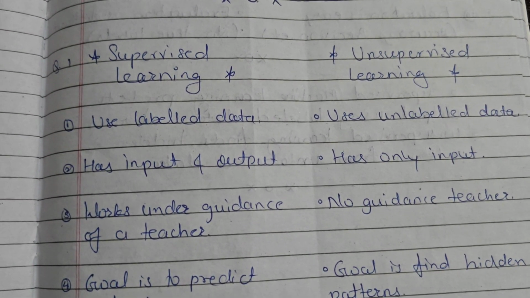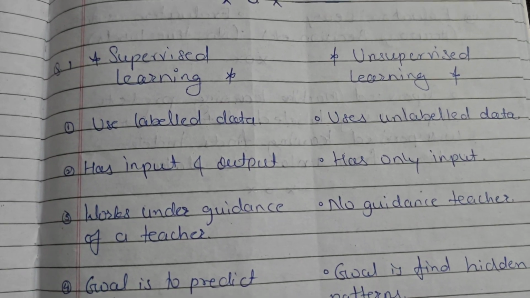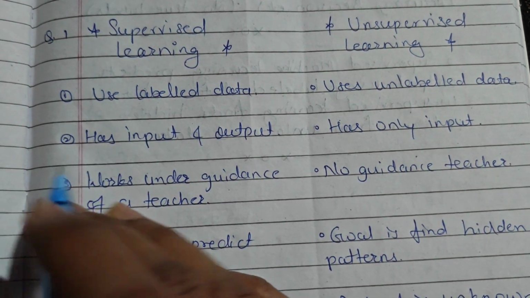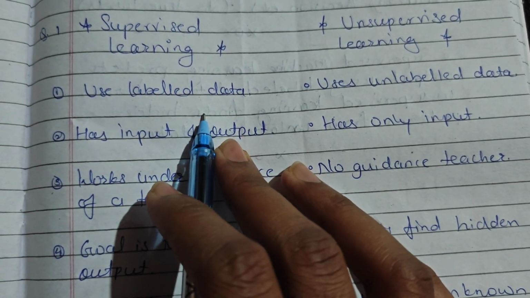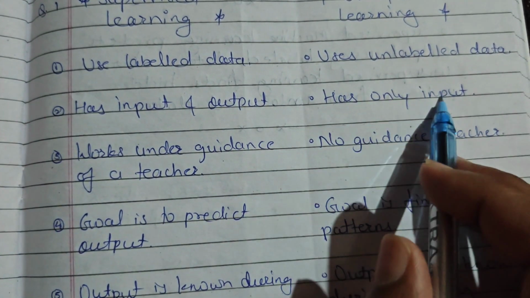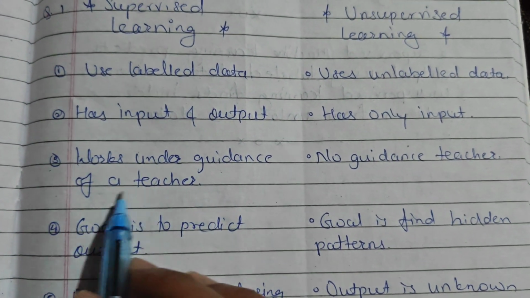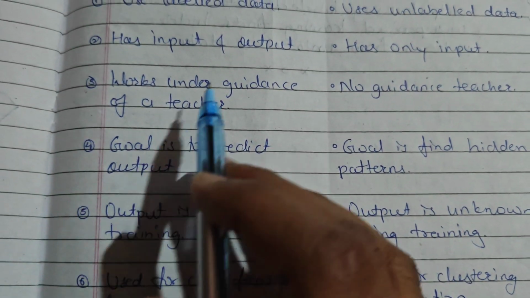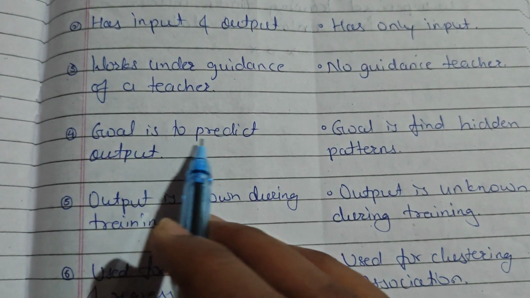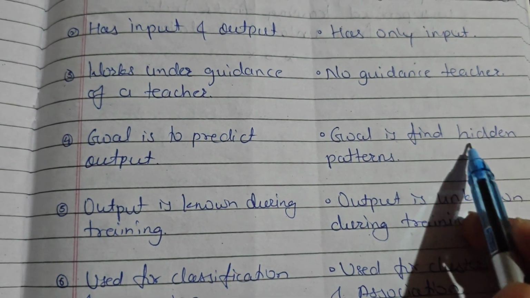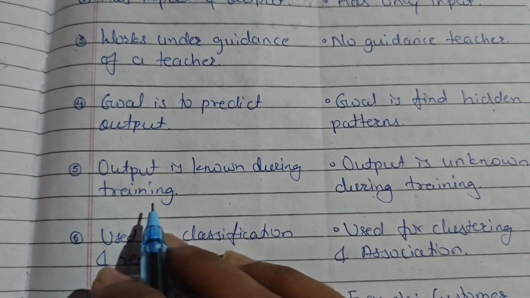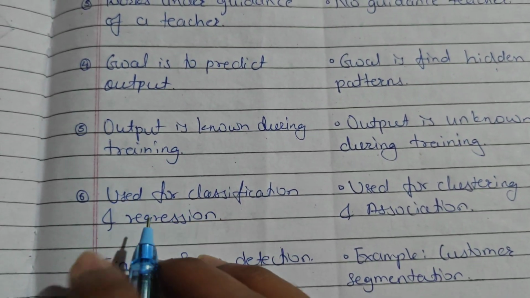We will see the difference between two major types of machine learning, that is supervised learning and unsupervised learning, in 10 bullet points. So the first point is: supervised learning uses labeled data, unsupervised learning uses unlabeled data. Labeled data means it has input and output; unlabeled has only input. Supervised works under the guidance of a teacher, unsupervised has no guidance of a teacher, because supervised has output too, but unsupervised doesn't. The goal of supervised learning is to predict the output, and the goal of unsupervised learning is to find the hidden patterns. Output is known during training in supervised, and unknown during training in unsupervised.